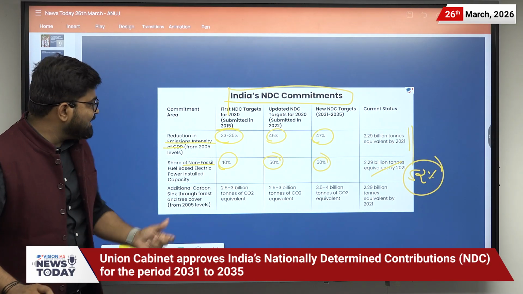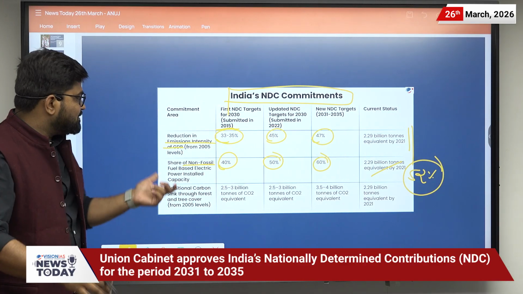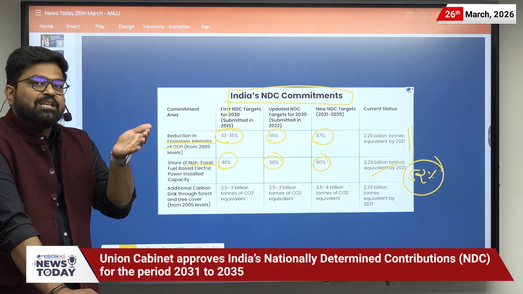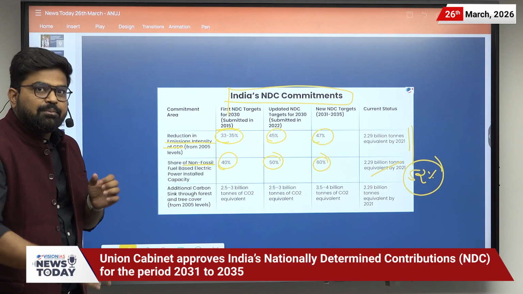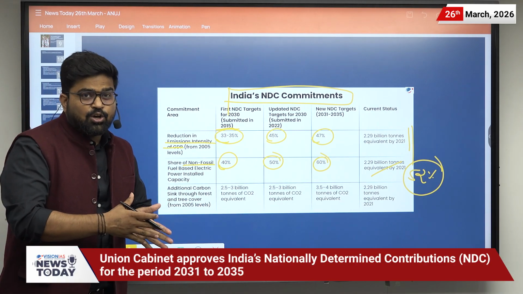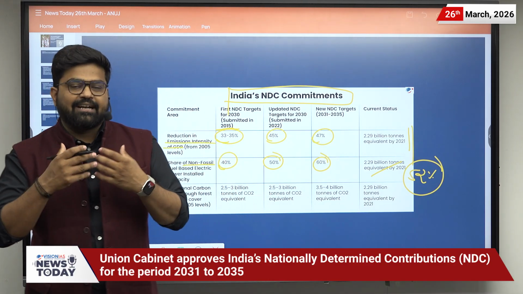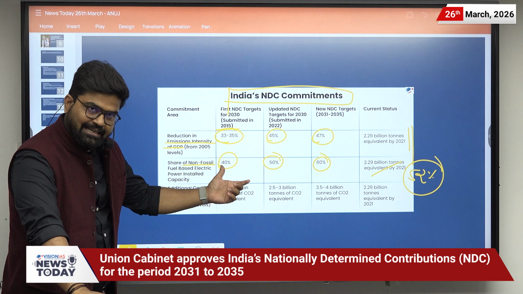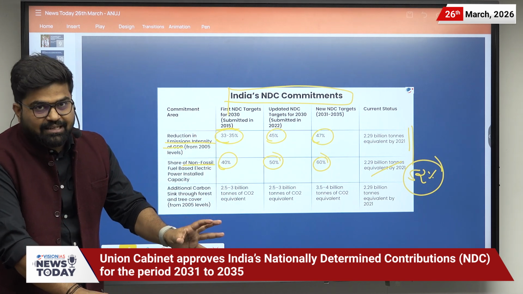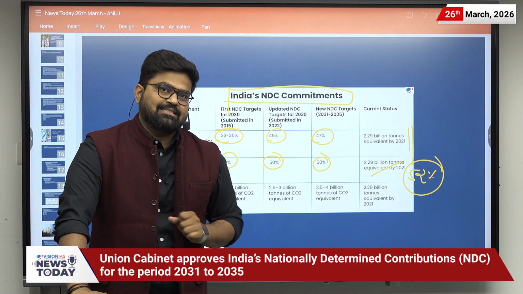Please be very clear that installed capacity is different from the generation which we get from non-fossil fuels, because non-fossil sources cannot produce electricity continuously. That depends on many factors. So installed capacity is higher, but actual production is lower, and we are getting more energy from coal itself.